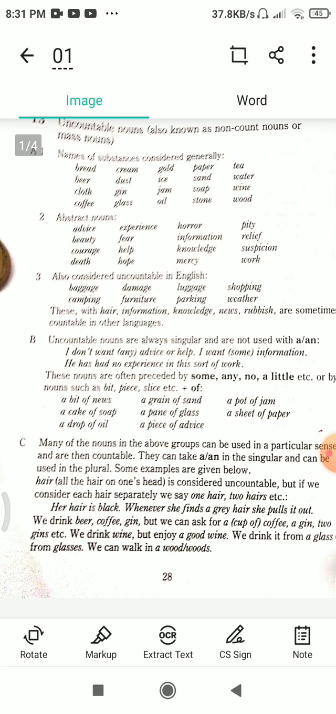Now I come to page 28 of Practical English Grammar by Thomson and Martinet. Here it is discussed about nouns, uncountable nouns, as it is also known as non-count nouns or mass nouns. The detail is